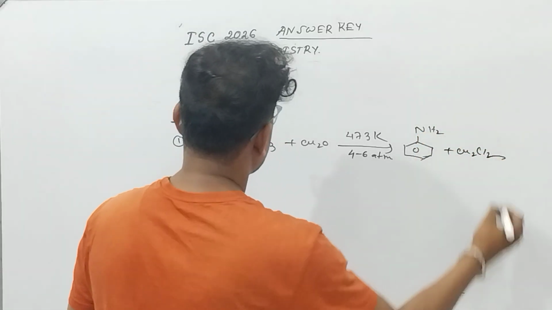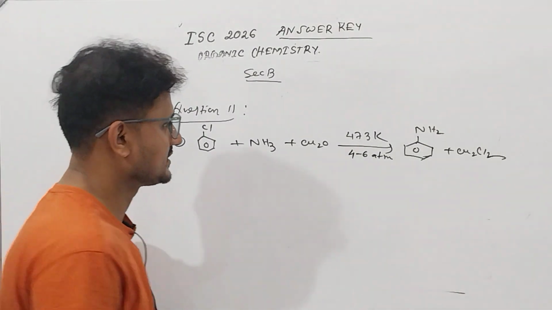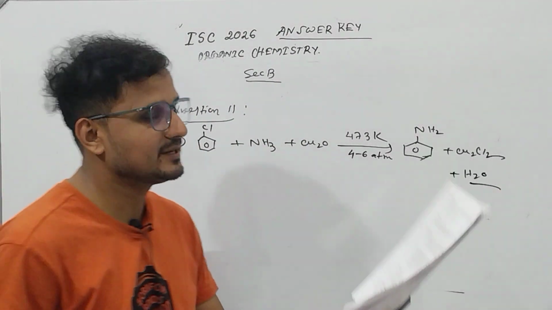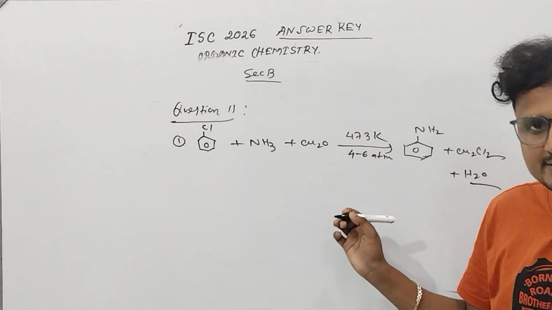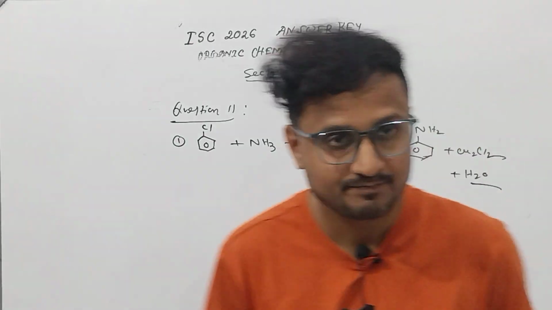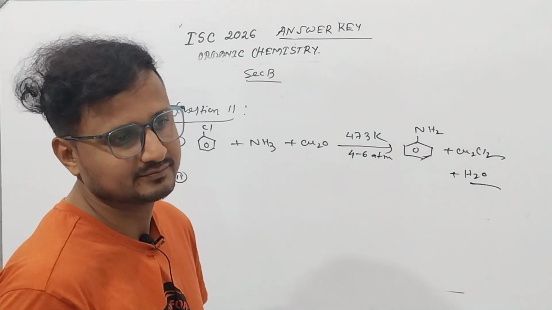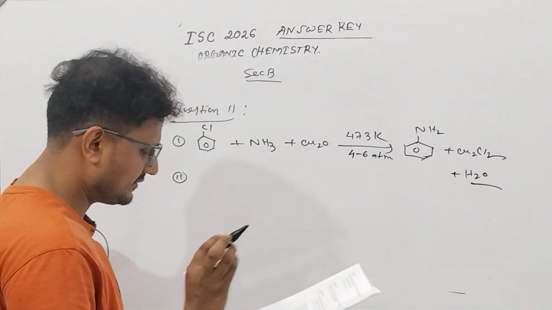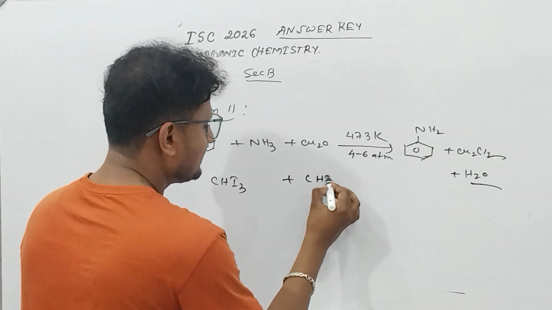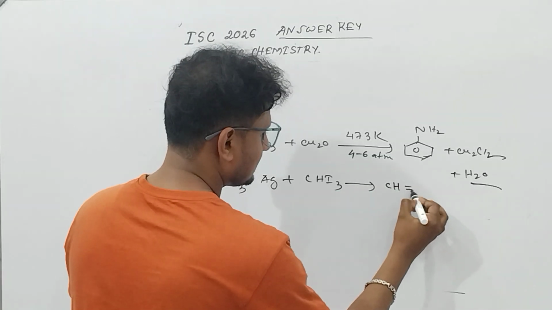You will get copper chloride also, and water. Okay, you have to write a balanced chemical equation for this. This is the correct conversion. If you go with another way, again those things should be balanced. Okay, next, iodoform to acetylene. This reaction you have learned in class 11, and again in haloalkanes and haloarenes you have learned iodoform to acetylene. This is iodoform. If 2 moles of iodoform you have taken and you are treating with silver, then you will get acetylene.